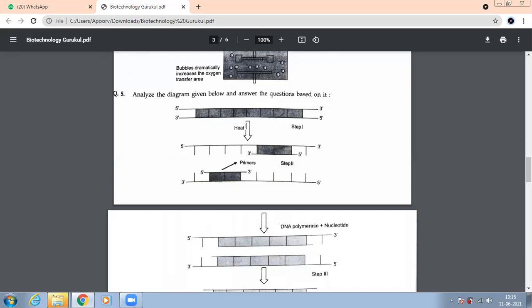The natural nature of DNA is spoiled now because DNA was a double-stranded structure and we have spoiled its original nature. We have changed its original nature. That is why this process is known as denaturation. What is the second step called? Annealing.